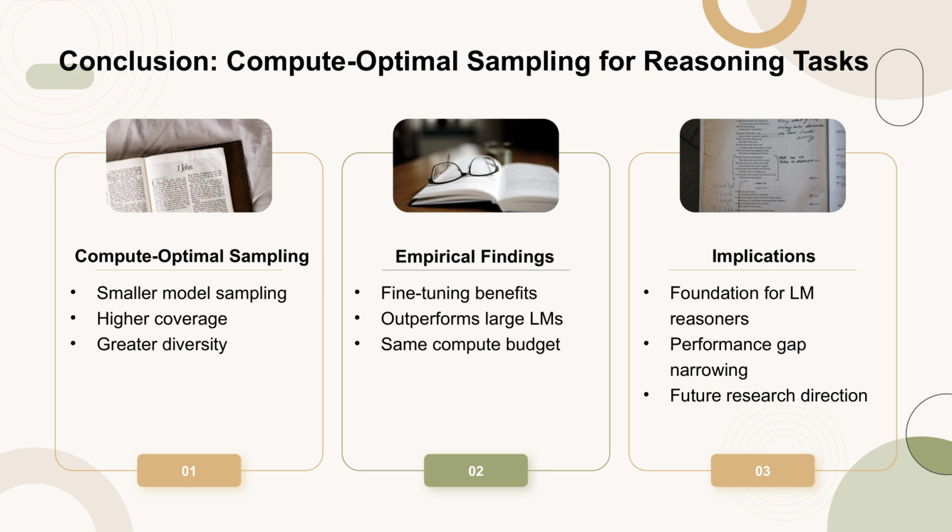Additionally, their empirical results indicate that fine-tuning LMs with data derived from the smaller model consistently outperforms fine-tuning with data from larger LMs, all within the same compute budget. These findings lay a solid groundwork for training LM reasoners, particularly as the performance gap between small and large LMs is expected to diminish over time.